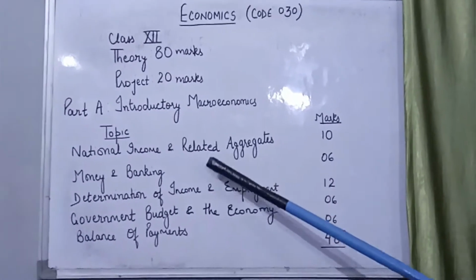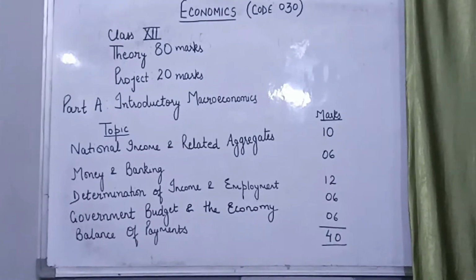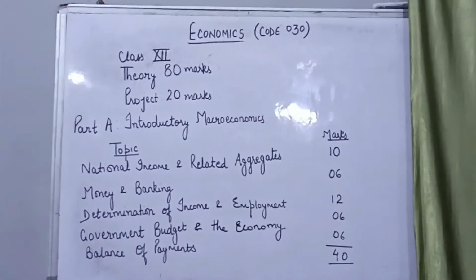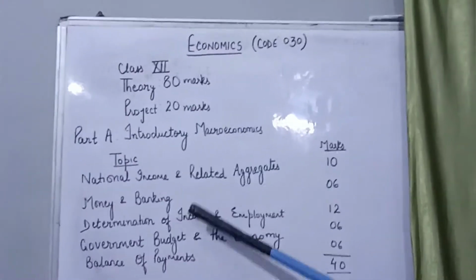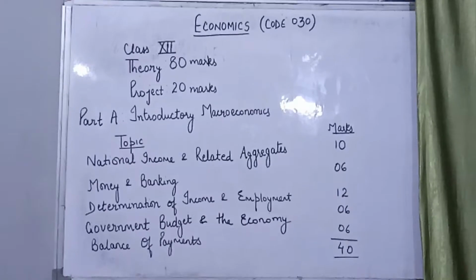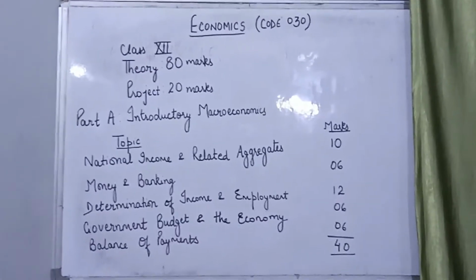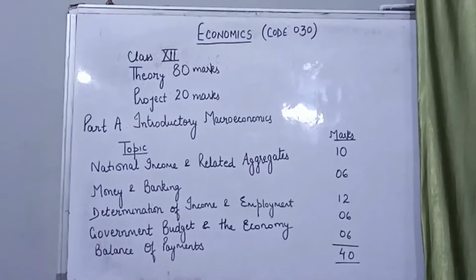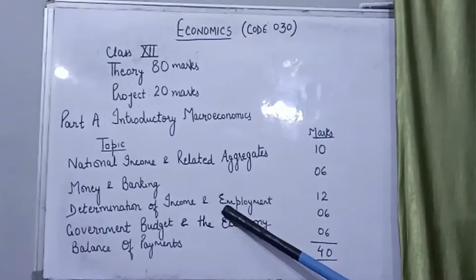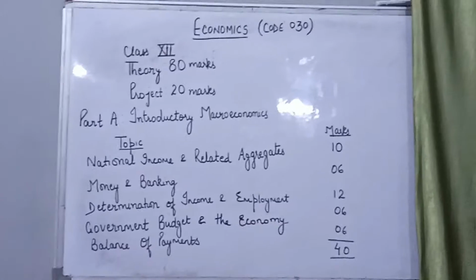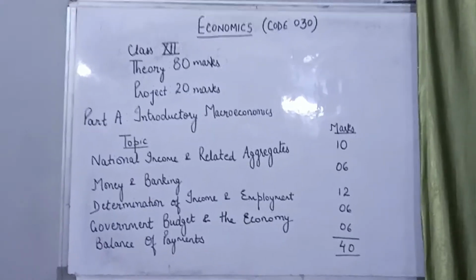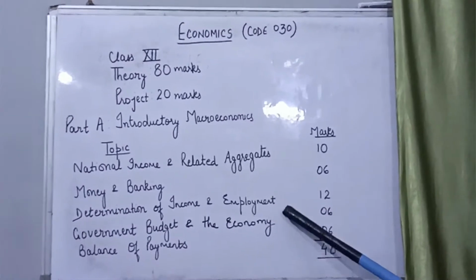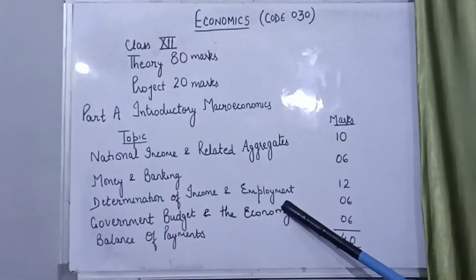In national income and related aggregates, we will be learning about the various methods of calculating national income. The money and banking unit will be telling us about what money is, the functions of the central bank, and how the commercial banks make money. Then in determination of income and employment theory, we learn about deficient demand and surplus demand and how these are tackled in the economy. The full employment, what is full employment, etc. will be learned under this unit.